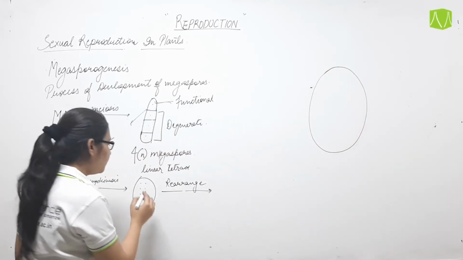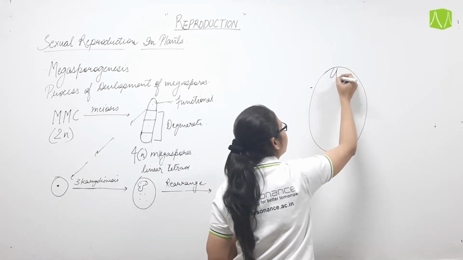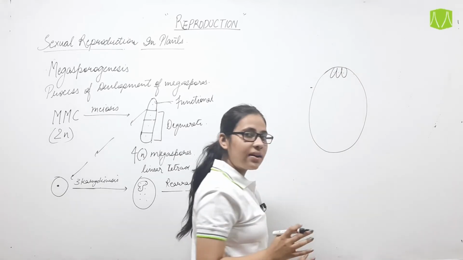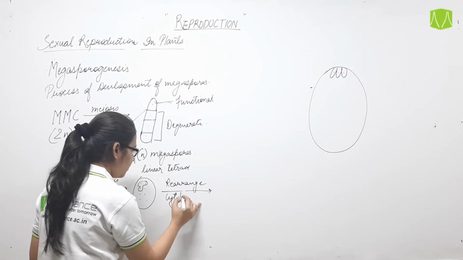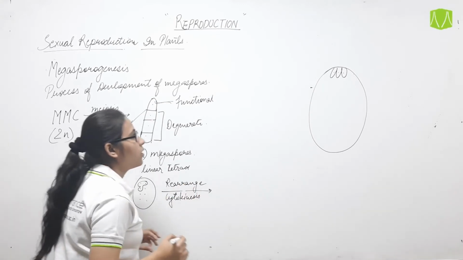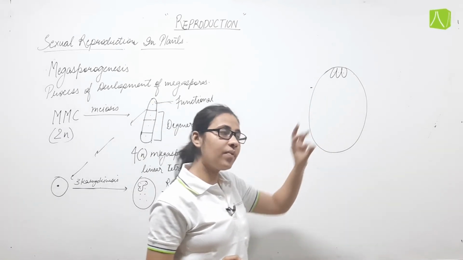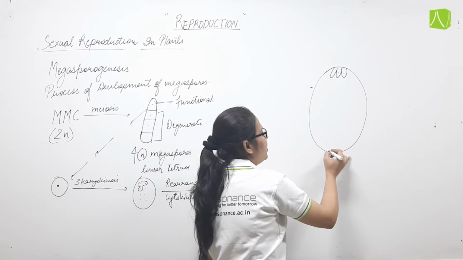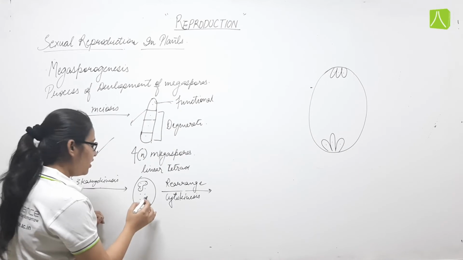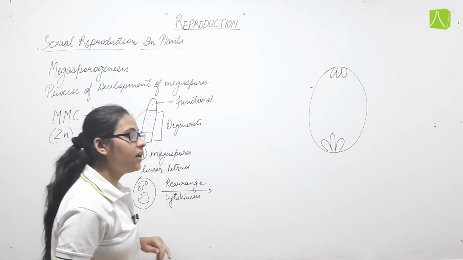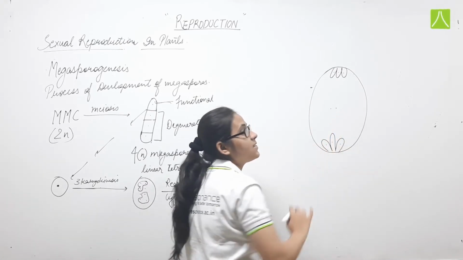These 3 nuclei will start moving towards the chalazal end. Wall formation has started, cytokinesis has occurred, because of which these 3 nuclei will move towards the chalazal end and form 3 cells. 3 nuclei will move towards the micropylar end, and they will also form 3 individual cells, and 2 nuclei will remain at the center.